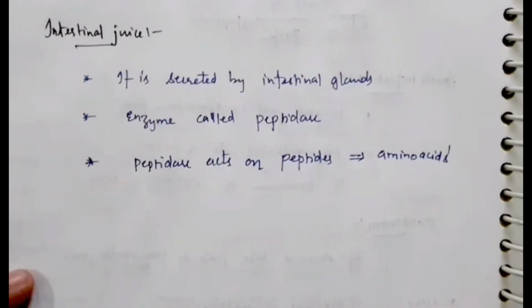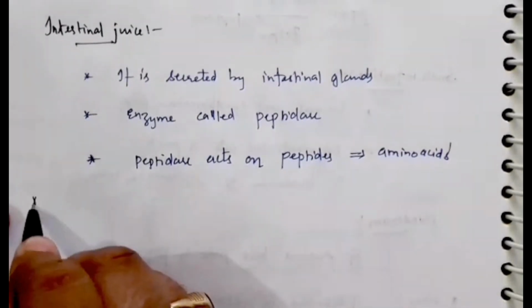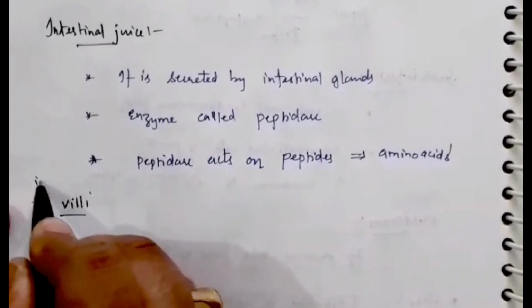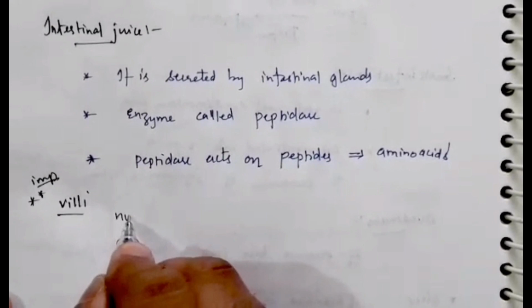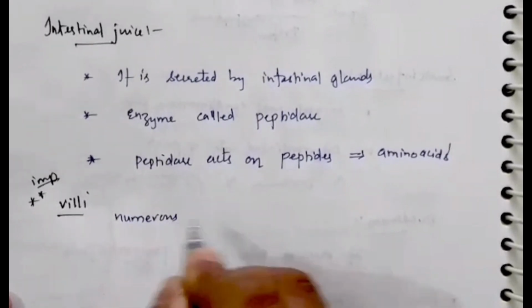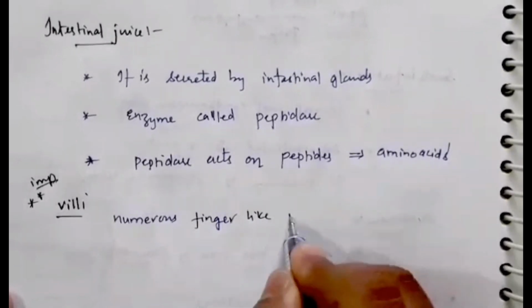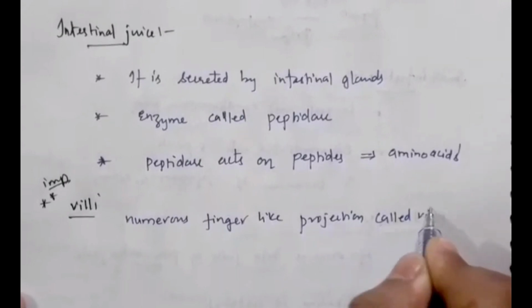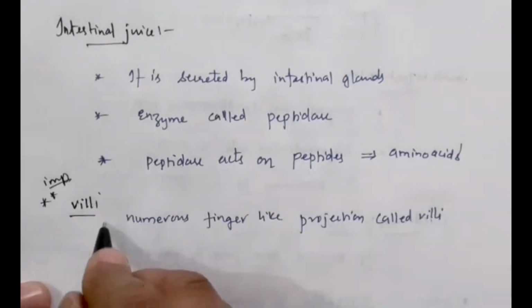After the complete digestion of food in the small intestine, the food has to be absorbed. That takes place with the help of numerous finger-like projections called villi, which is very important, children. So what is villi? Our small intestine contains numerous finger-like projections. Our villi are surrounded by blood capillaries and lymph nodes. After the digestion of food, absorption takes place with the help of villi.